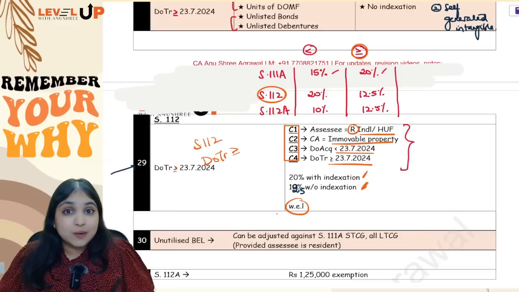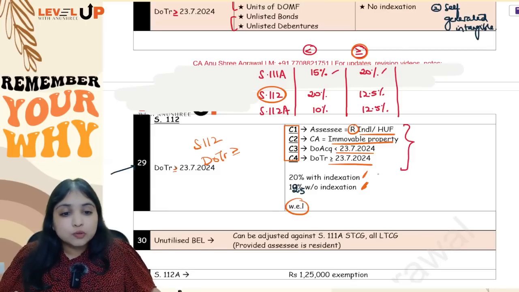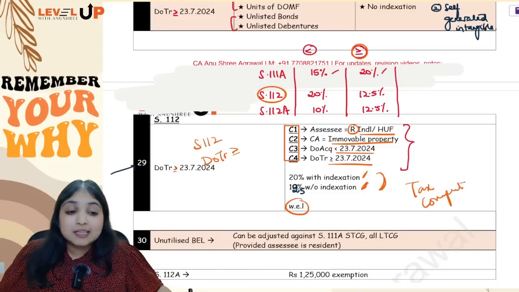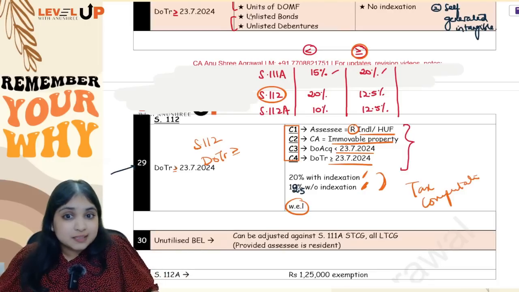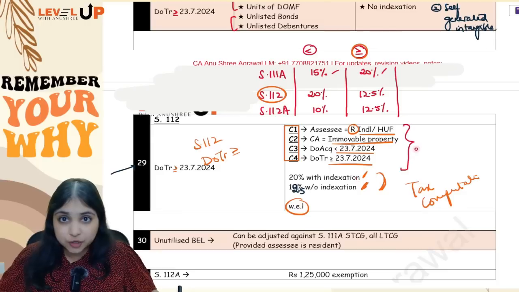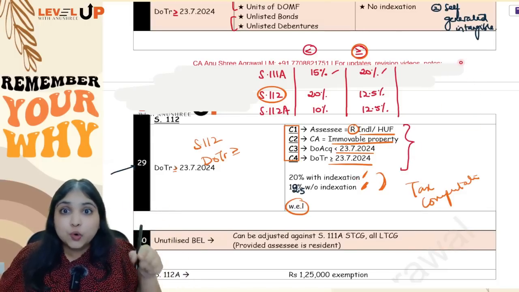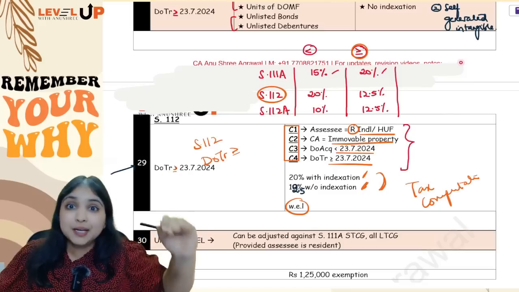See, at this stage, I want you to put one point very nicely in your memory, and that is, you will do 20% with indexation, 12.5% without indexation, all this only in tax computation. Your LTCG number, your capital gains computation number will not change. The reason is on or after the amendment, you anyways don't have indexation. So, when you're doing capital gains calculation, it will be without indexation only. Don't do with indexation, without indexation, whichever is lesser, in capital gains calculation.